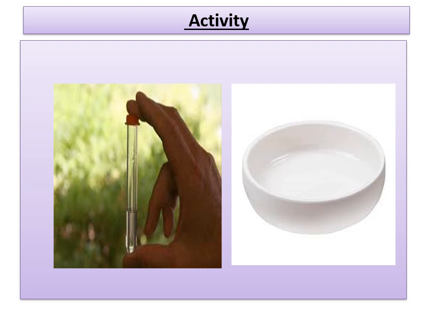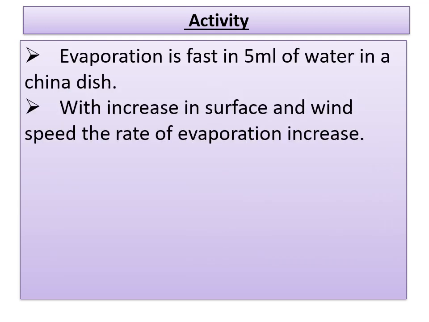One more thing you have to note down: in which case is evaporation faster, or what do you infer? Infer means what do you conclude about the effect of surface area and wind speed on evaporation. So in the three ways we have seen, one is the test tube and china dish kept under the fan. The other one is a china dish filled with water, kept in the cupboard.